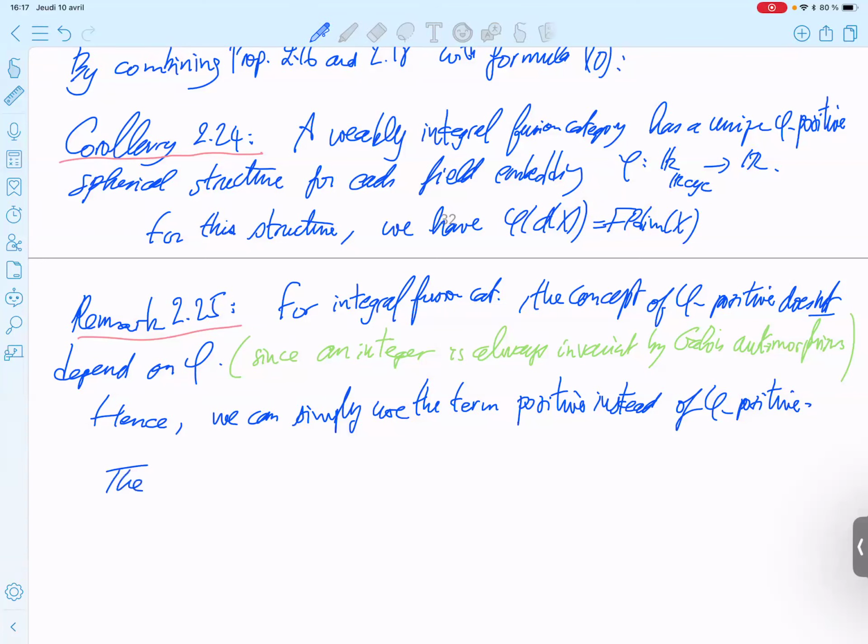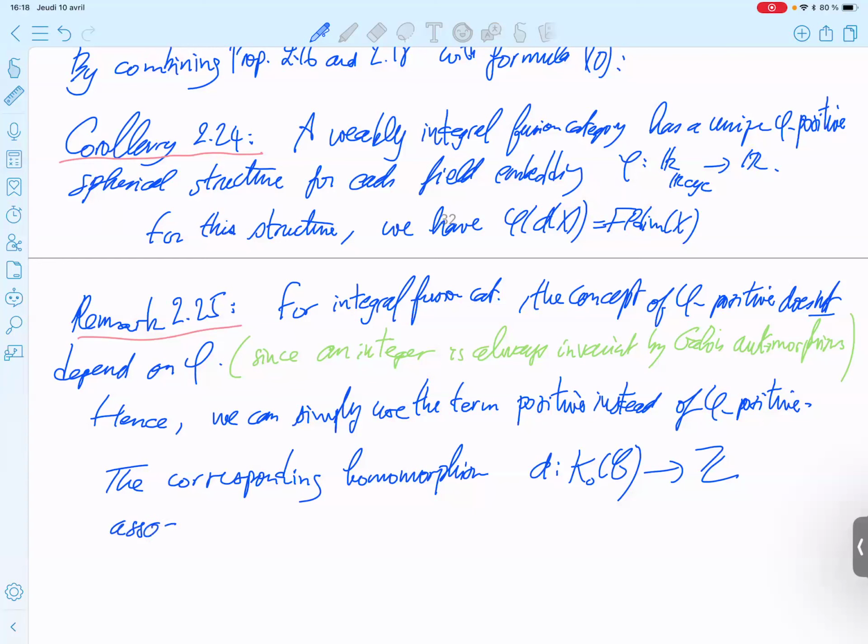So the corresponding homomorphism D from the Grothendieck ring to the integers, associated to a positive spherical structure, is just the Frobenius-Perron dimension. So this is immediate.